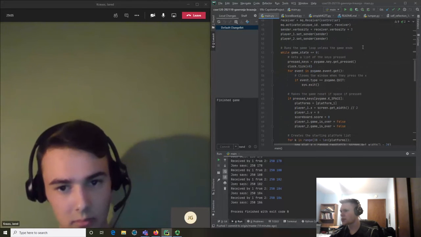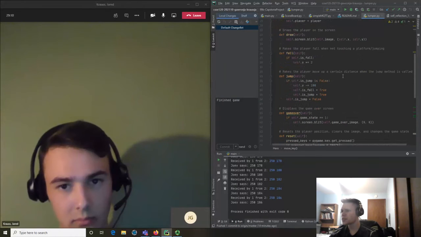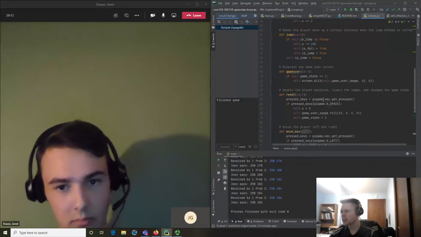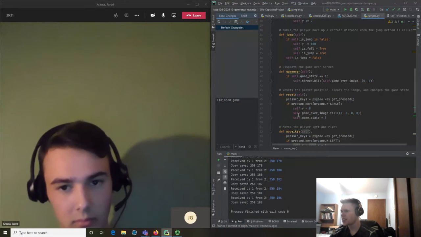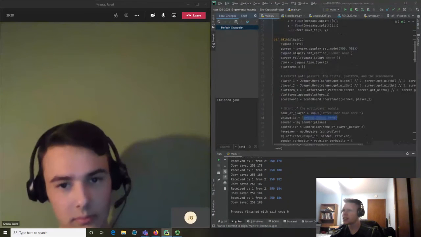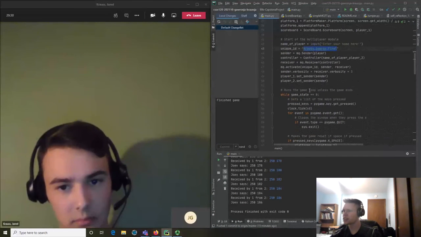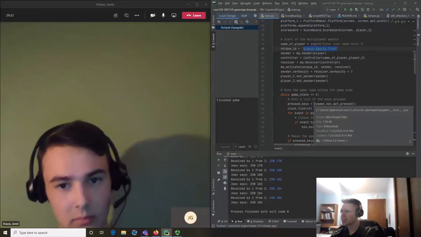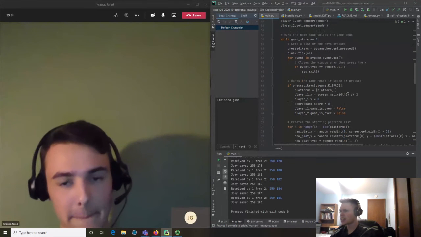The rest of the portion of the game which I worked on was the reset button and game over screen, to where this will show the game over screen when the player hits the bottom of the screen, and this resets the game in here with the while loop of the game state. And that is the reset button and multiplayer aspect.